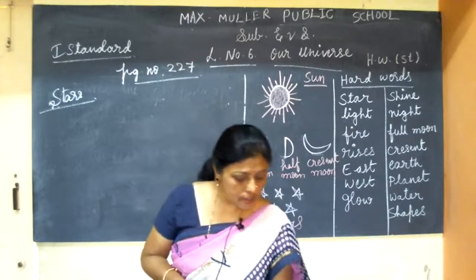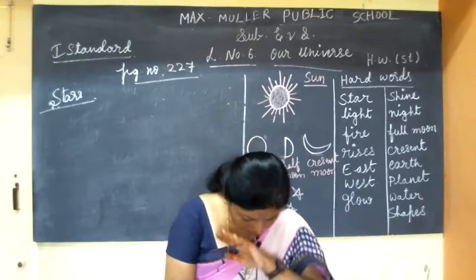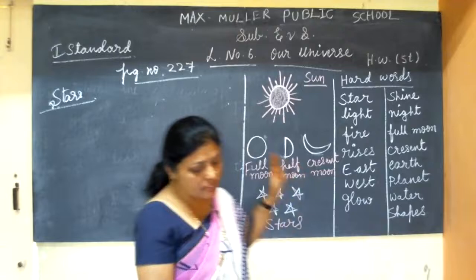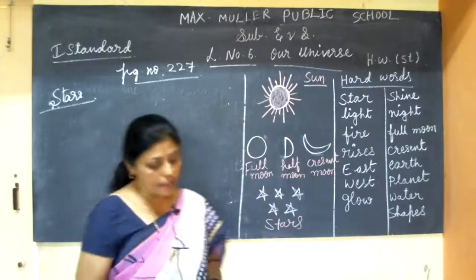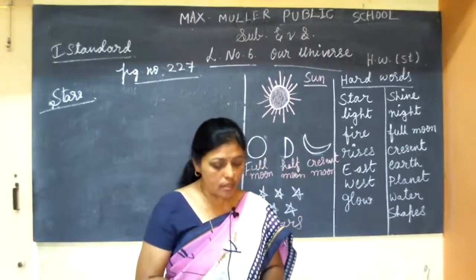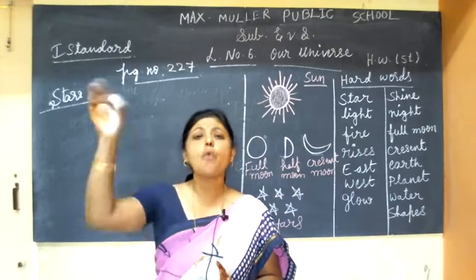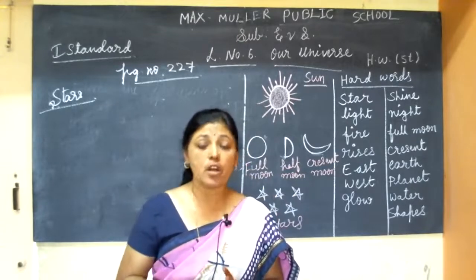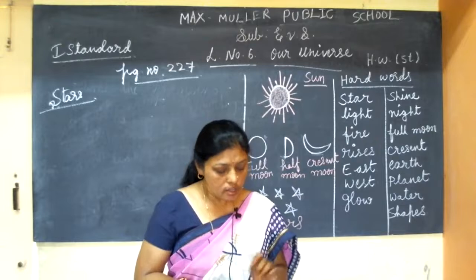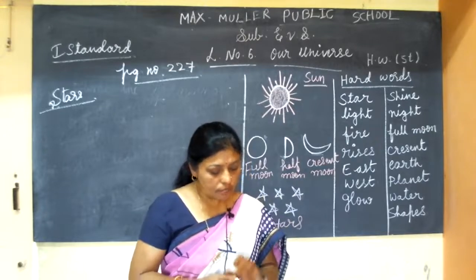Okay, and we see the stars at night only. Stars are a big ball of fire. It is also a big ball of fire, but it is so far away from us, from the sun also. So it looks small.